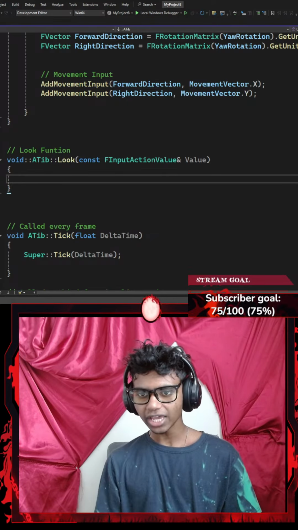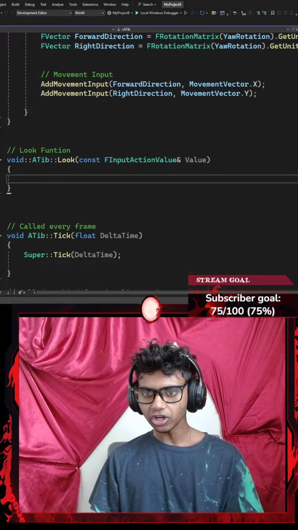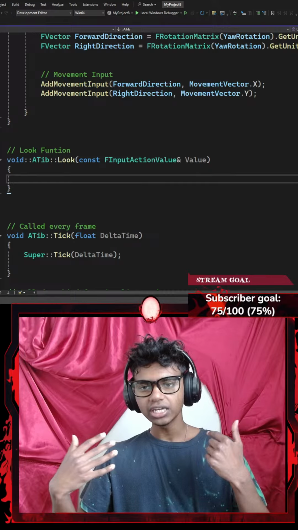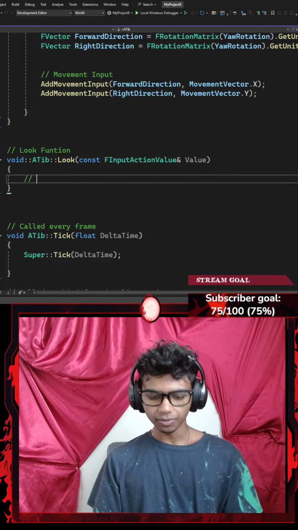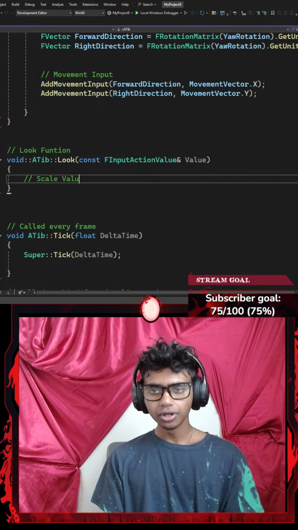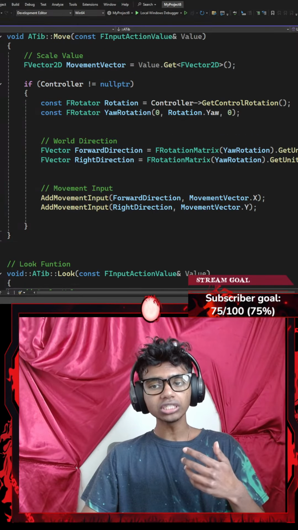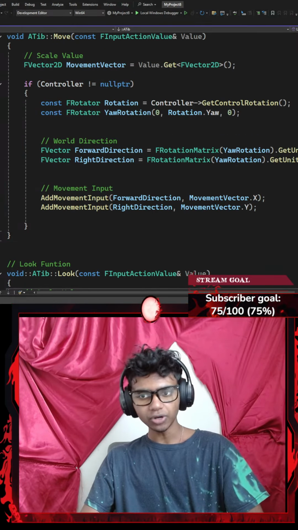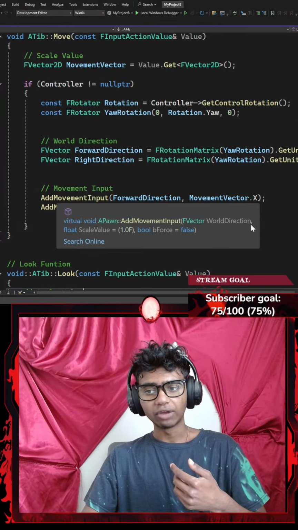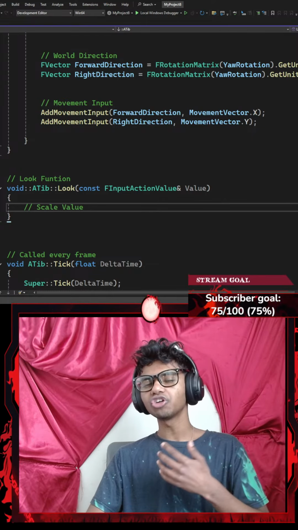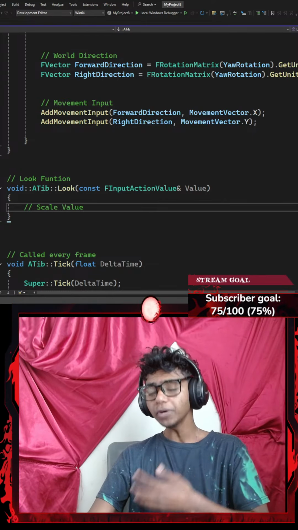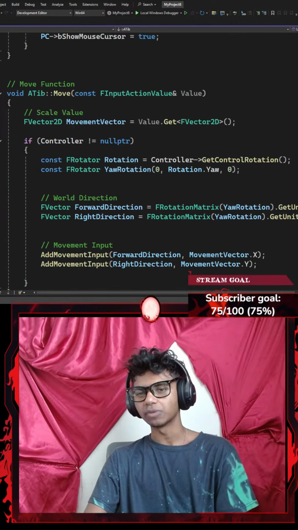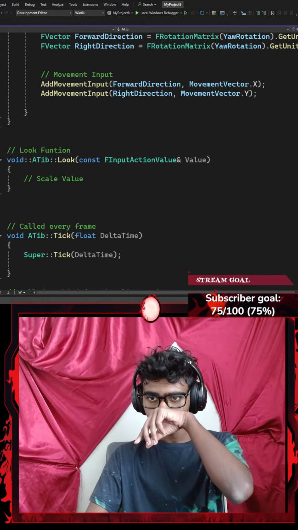Okay, so inside my look function, I'm going to go ahead and do something. Firstly, I'm going to be needing a scale value, so I'm going to add a comment that says scale value. Because unlike my move function, where I used the add movement input that required my world direction and my scale value, for rotating my player around using my mouse, I'm going to be needing the add controller yaw input or add controller pitch input that just requires a scale value. So I'm just going to be needing this first section up here.